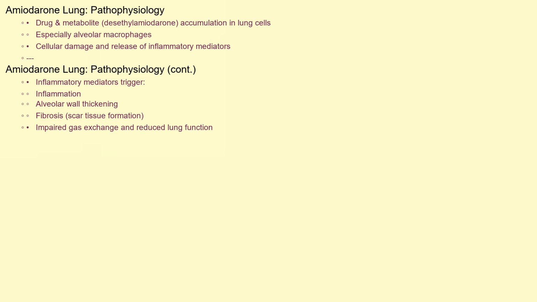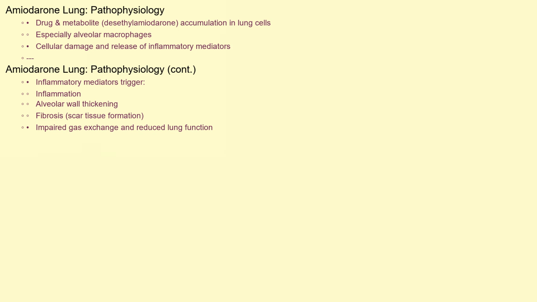Now, let's delve into the pathophysiology, or how amiodarone lung actually affects the lungs. The drug and its metabolites, such as desethylamiodarone, accumulate within the cells of the lungs, especially in the alveolar macrophages, which are immune cells residing within the alveoli, the air sacs of the lungs. This accumulation leads to cellular damage and the release of inflammatory mediators.